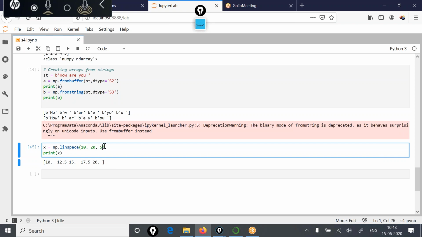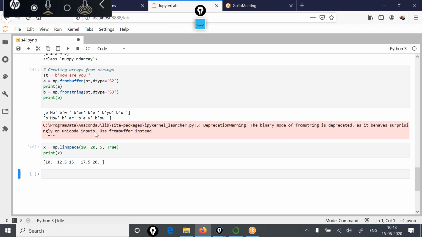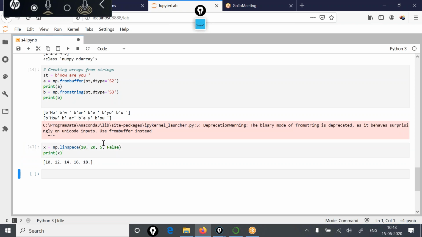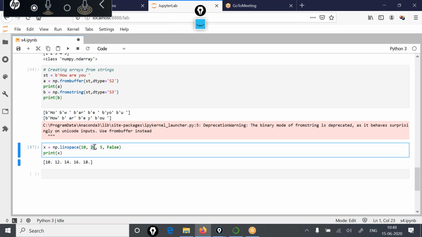Now, we were also passing one more element in the form of true or false. If I pass this value true, you will see there is no difference in the output. But if I call this function like this, 10, 20, 5, false, now you will see that this last end value has not been considered. So those 5 equally spaced values have become 10, 12, 14, 16, and 18.